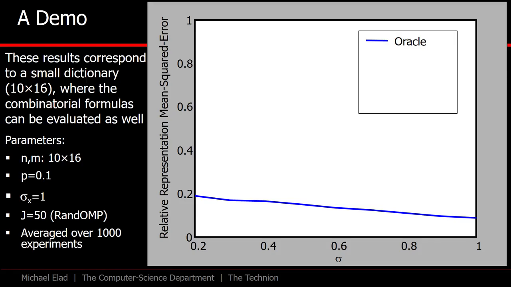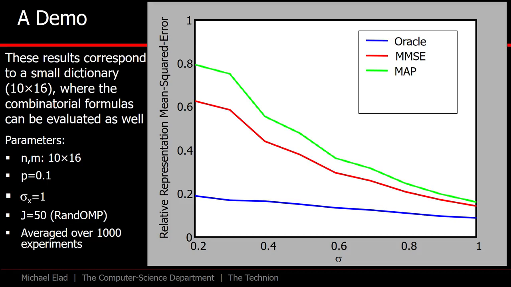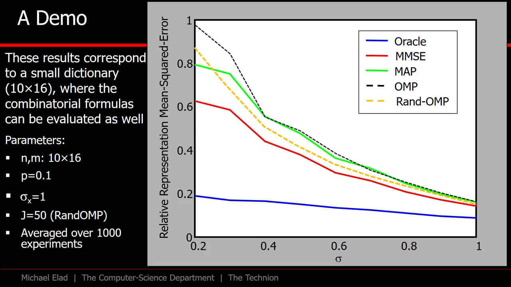This is the performance of the oracle. These are the MMSE and the MAP exact estimators. This is the OMP which aims to approximate the MAP, and here is the random OMP which targets an approximation of the MMSE. Of all these, the oracle is impossible to get in true problems because we do not really know the support. Similarly, the exact MMSE and MAP are impossible to get due to the computational limitations. Thus, we are left with the OMP and its randomized version.